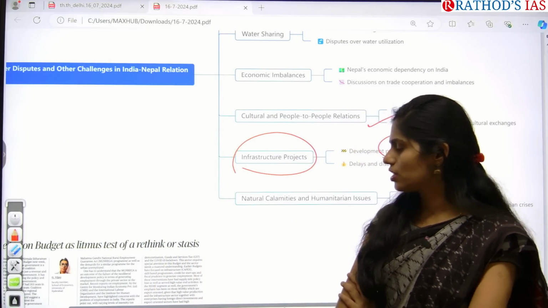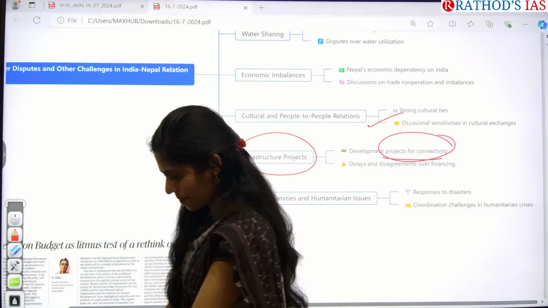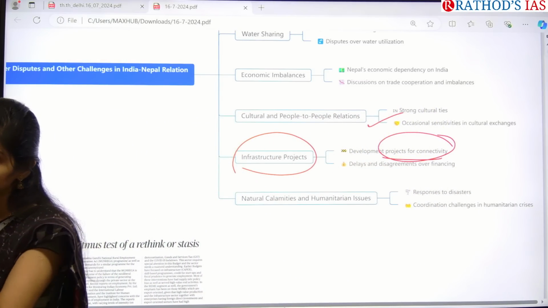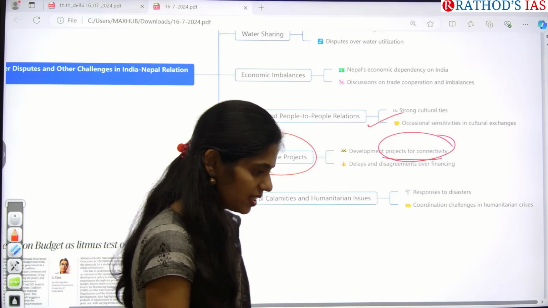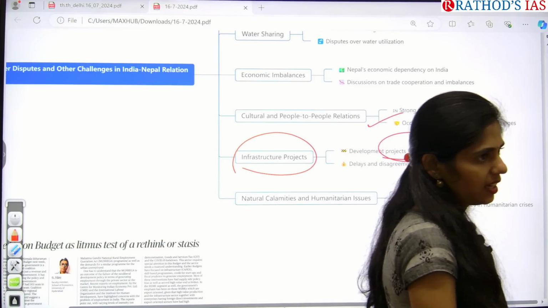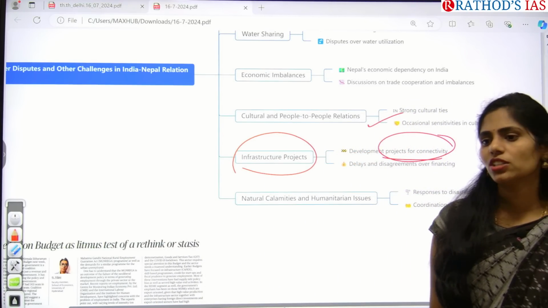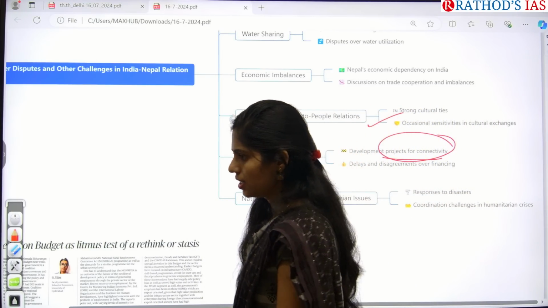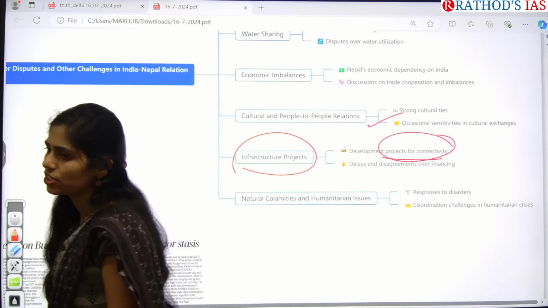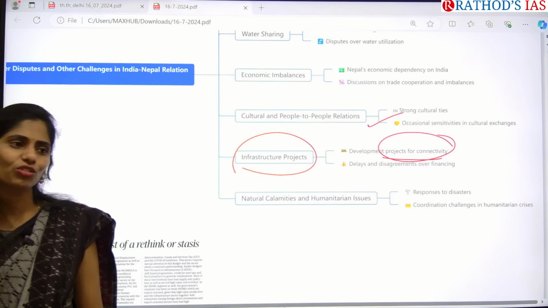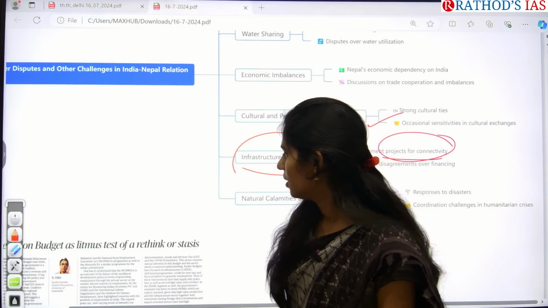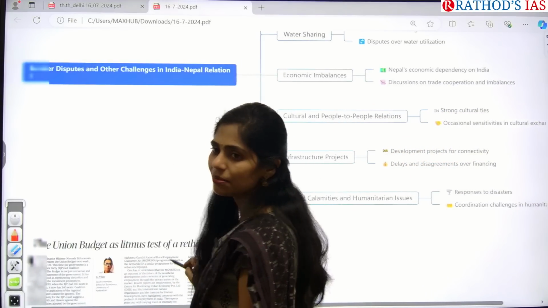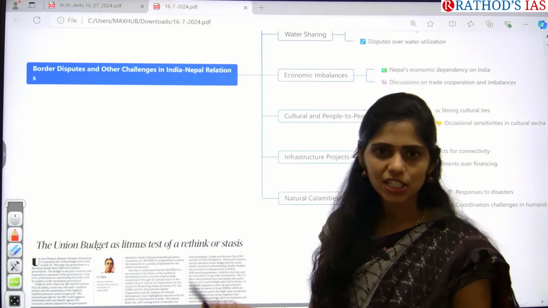So take down the question. Discuss areas of cooperation and challenges between India and Nepal relations. Okay, so do some research and tell me which are the areas of cooperation between India and Nepal.